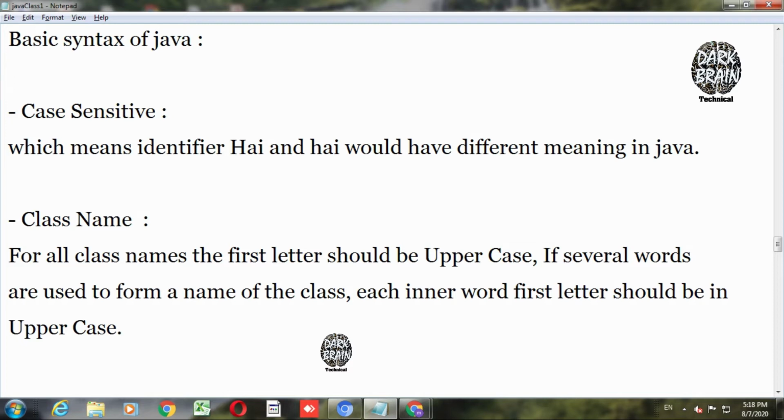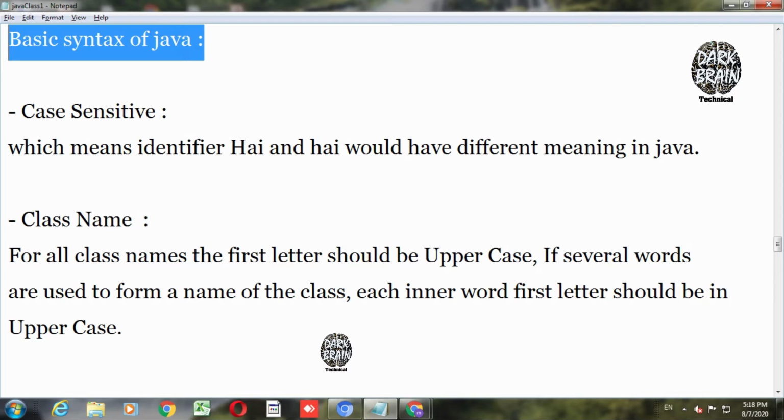Okay, a Java program is nothing but a collection of objects that communicate with each other through their data and behavior, which are nothing but variables and methods. In order to write a Java program, we first need to understand the basic syntax. How do you write? What are the naming conventions? How does it treat spaces? And how do you write comments?